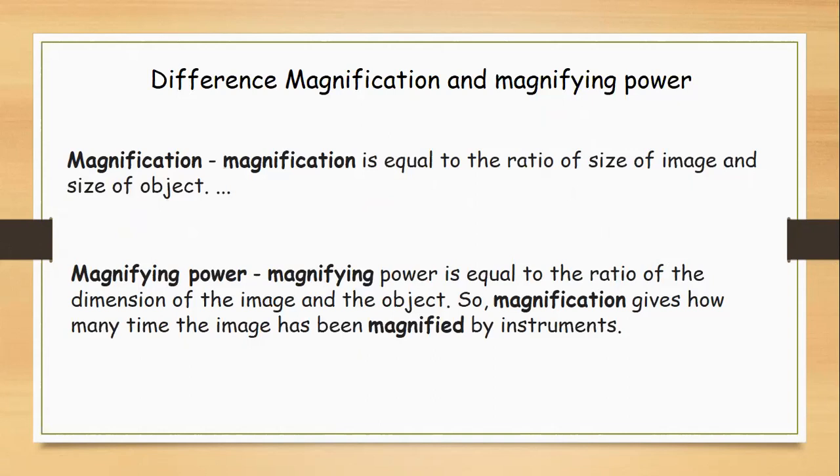So the magnification gives you how many times the image has been magnified by the instrument. So this is all about this. In order to clear the concept, I am going to show you a video for this. Look at this video.